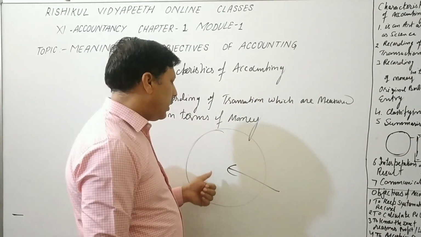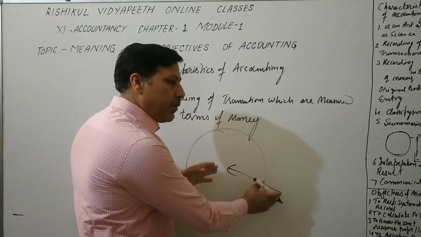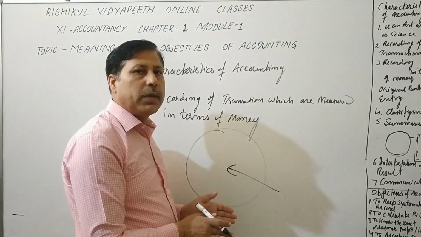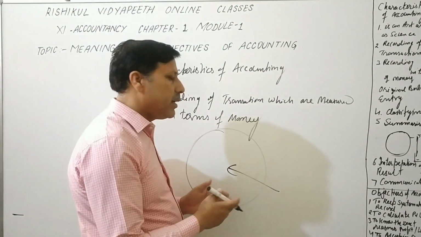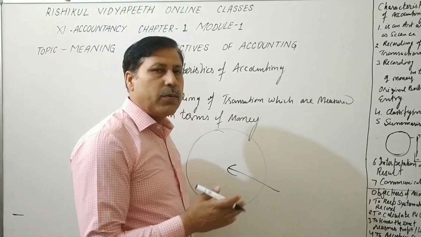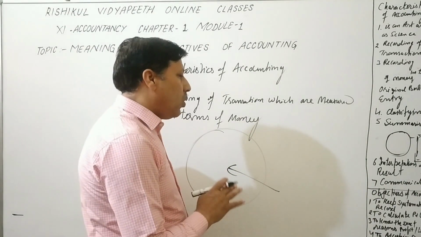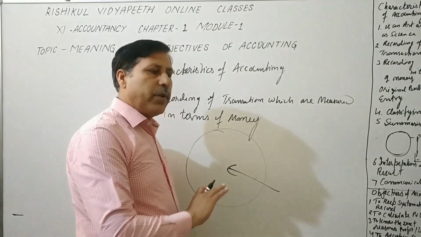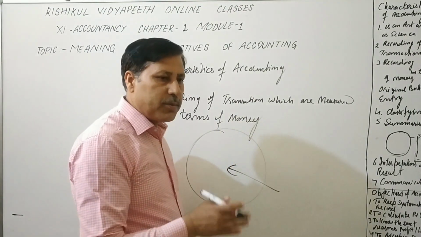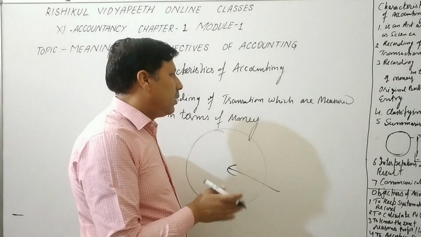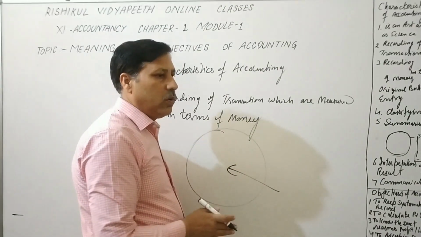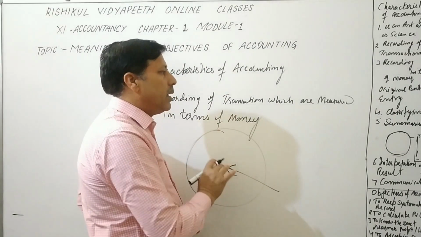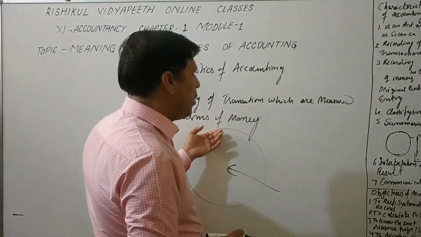In accounting, the transaction, the event, should be measured in terms of money. Either it is rupees or pounds or any other currency, but it should be converted into money. If only quantity is there and rate is not there, we can't measure it in terms of money, we can't record it, so it should be converted into money. It is the feature of accounting.